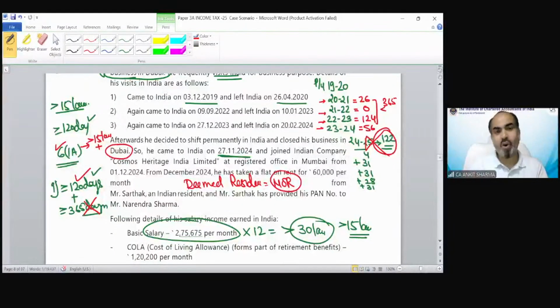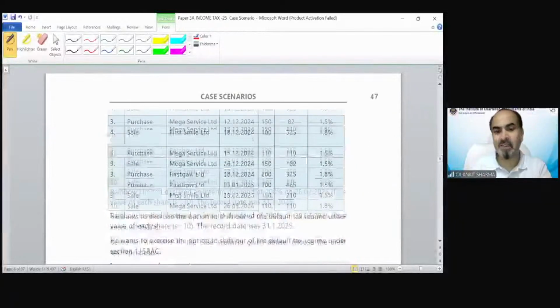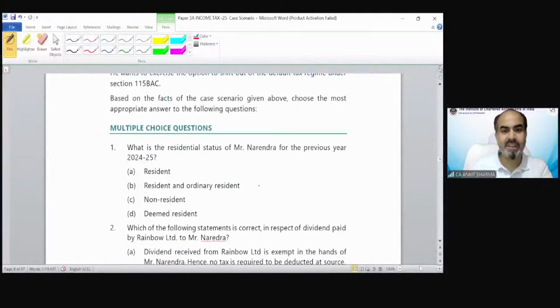So the status would be resident and not ordinary resident as per the provision. The correct answer would be deemed resident, because we do not have the resident and not ordinary resident option. So the correct answer would be deemed resident under section 6(1)(a). It was a very interesting and very good question.